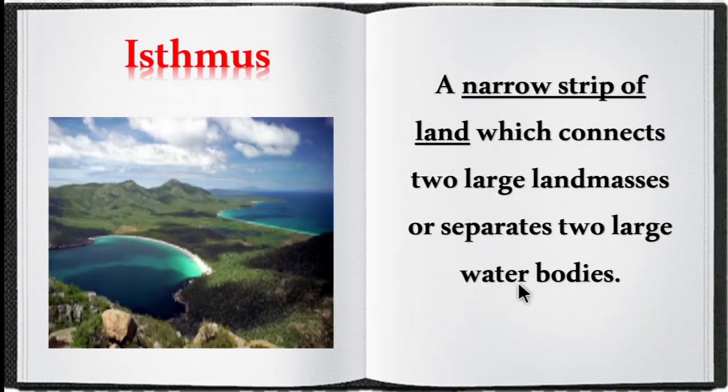Next is isthmus. An isthmus means a narrow strip of land which connects two large landmasses or separates two large water bodies. I hope you are clear. You can look at this picture.